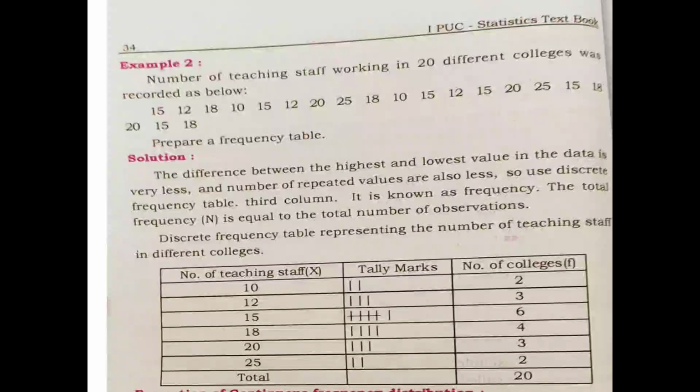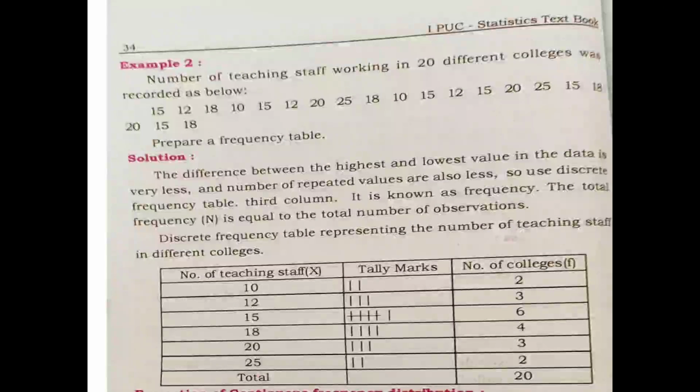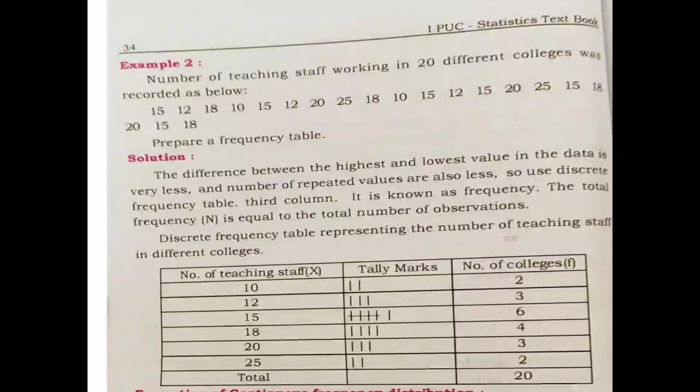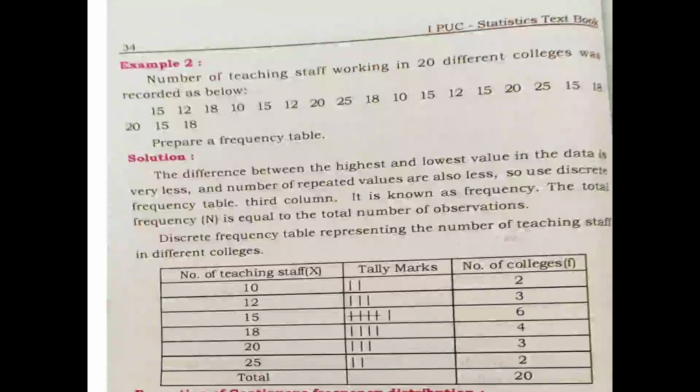Next, moving on to example 2: the number of teaching staff working in 20 different colleges was recorded as follows: 15, 12, 18, 10, 15, 12, 20, 25, 18, 10, 15, 12, 15, 20, 25 and so on. You are asked to prepare a frequency table. They have not mentioned whether it is discrete or continuous. Since it is discrete, you can consider that, but from the examination point of view, you should know how to identify it. See the solution.